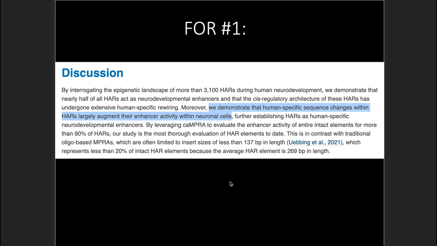So for number 1, they actually do have solid scientific wet lab research that they've done, which suggests that these HARs are important for brain development. They write here, moreover, we demonstrate that human-specific sequence changes within HARs largely augment their enhancer activity within neuronal cells. A lot of jargon there, but they're talking about development of the human brain.